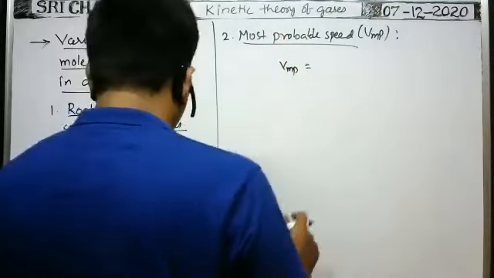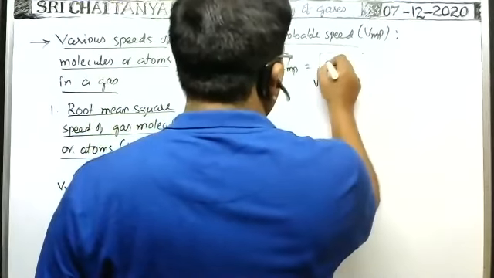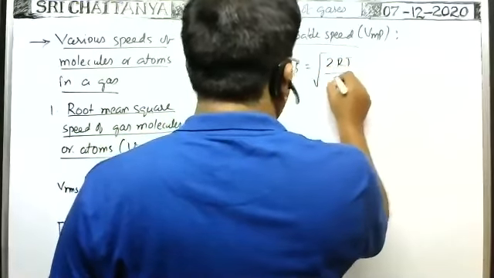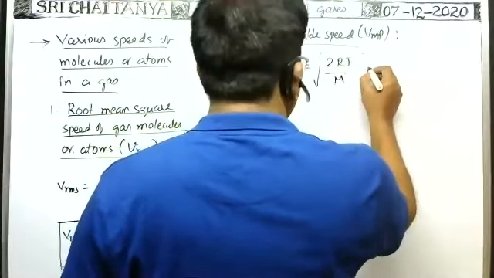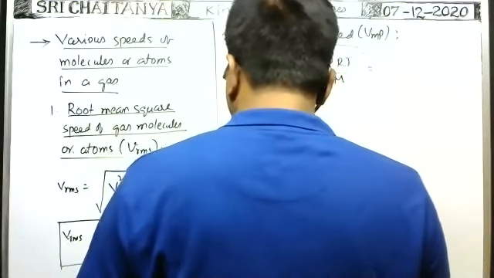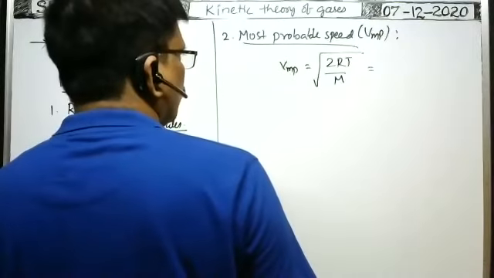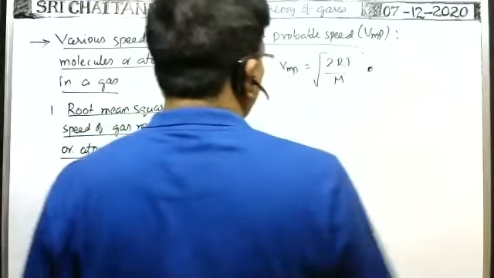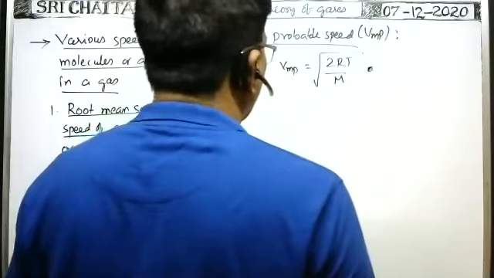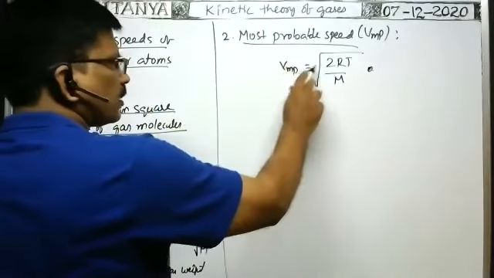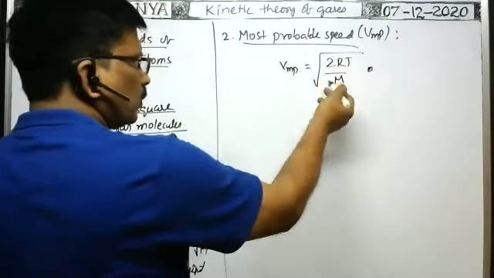So the most probable speed VMP is equal to root of 2RT by M. This can be written in a different way also; later we can write this formula. So this is the formula for most probable speed. This most probable speed is also directly proportional to root T, and inversely proportional to root M.